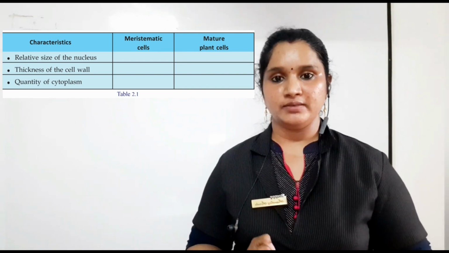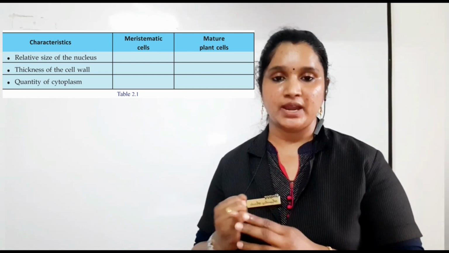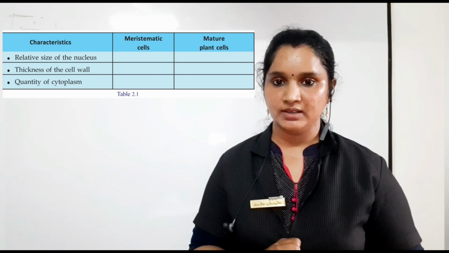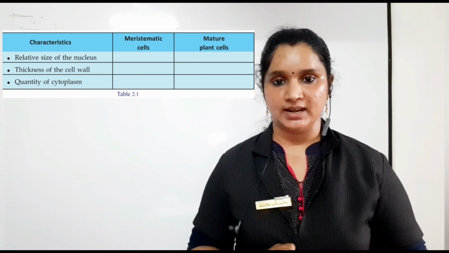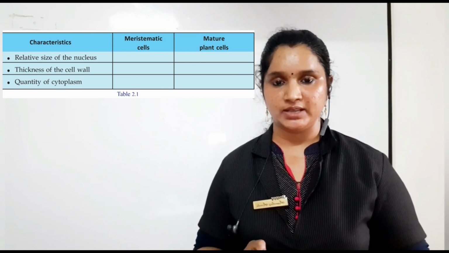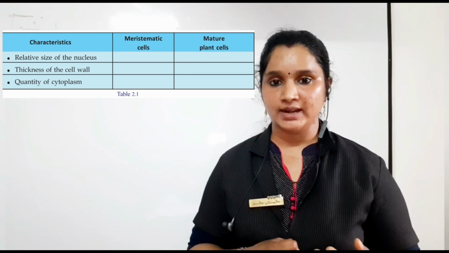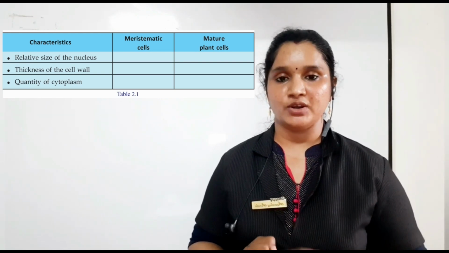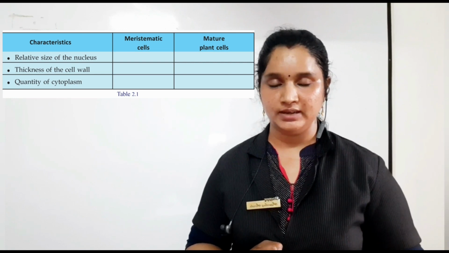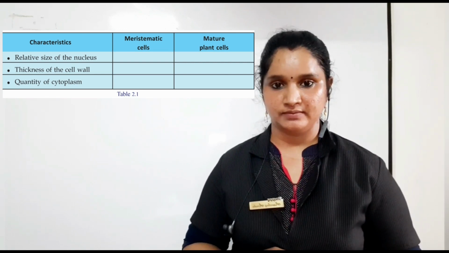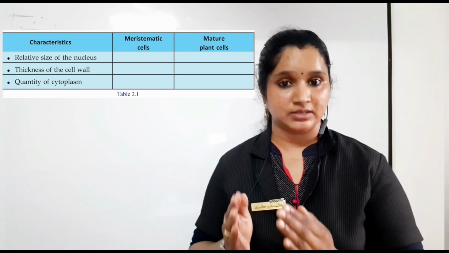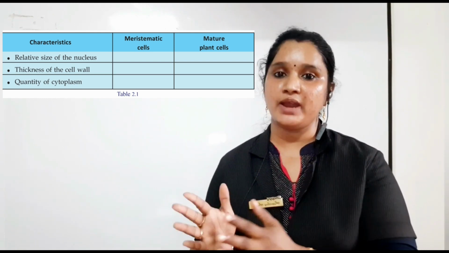The cell wall in a meristematic cell is a thin primary cell wall, and in the mature cell there are 2 cell walls, that is a thin primary cell wall, and along with that a thick secondary cell wall when it matures, and it will get more strength. The cell wall of a mature cell will be a little stronger than that of the meristematic cell.